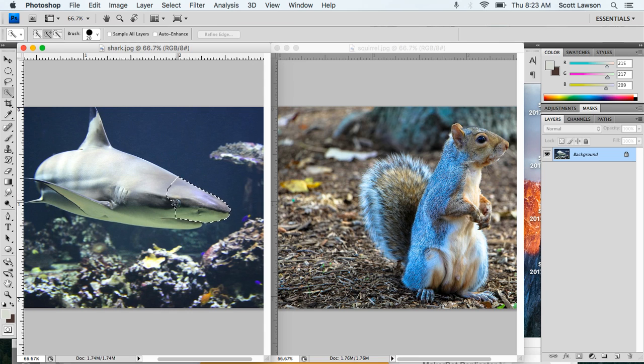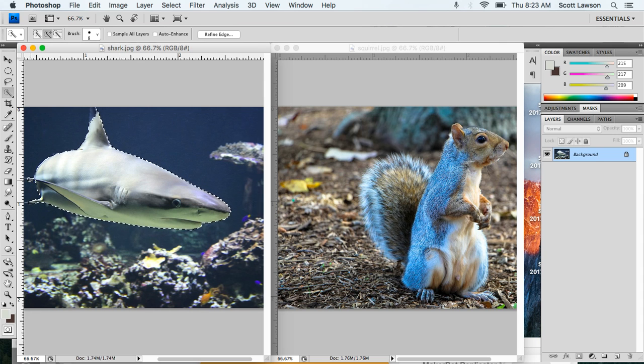If you accidentally select too much of something, you can hold the Alt key and then click on it and it will take away part of the selection. Get as much of the shark as possible. Okay, and you'll see my selection tool is a tad too big, so I'm going to use my left bracket to make my selection a little bit smaller, and then I can grab it there.